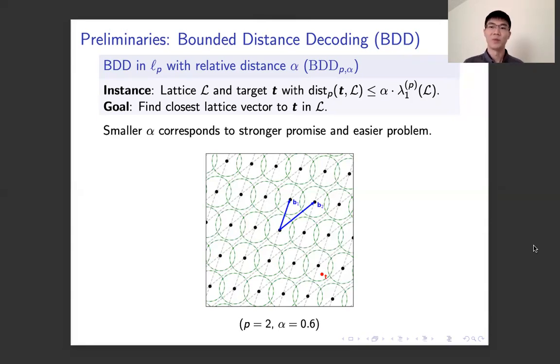In the figure below, you could see an example of the BDD problem for Euclidean norm p equals 2 and alpha equals 0.6. In this example, if the target vector t is within the green circles, for example, if we take the red dots as target vector t, then the goal is to find the closest lattice vector to t. And if the target is outside all the green circles, then the BDD problem does not care about that case.